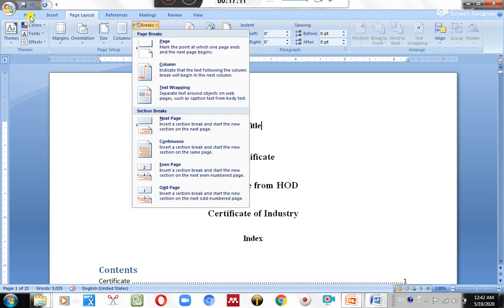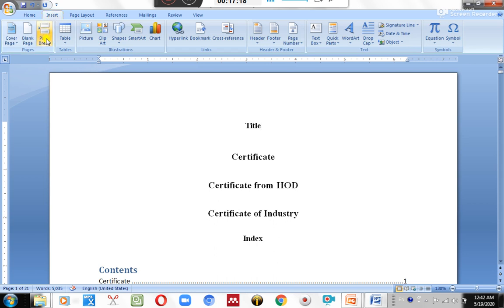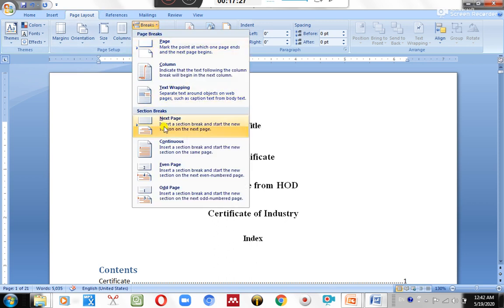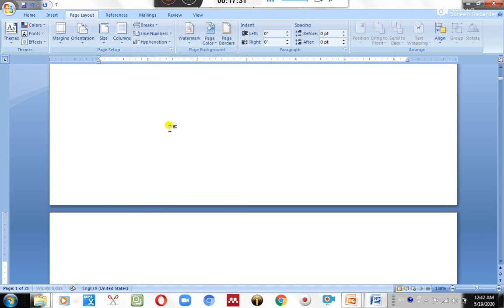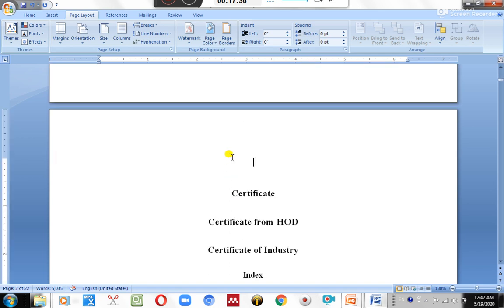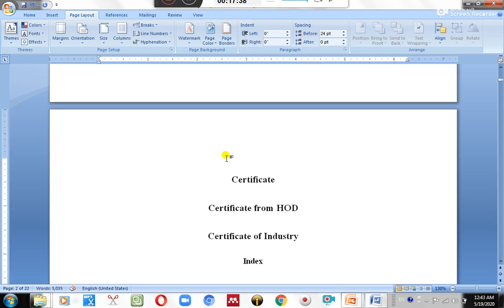Right now you know very well how to generate the auto index. Now come to the title page. After that you want a separate border for the title page, another border for the certificate page. Then click on the last word of the page from where you want to give a page break or section break. Come to the title page. I just click over the last word, title.